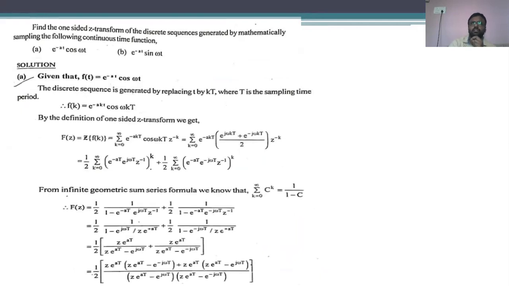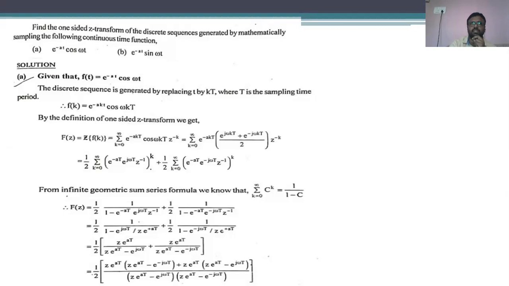After that, we have seen the most important problem, that is e power minus at into cos omega t and e power minus at into sin omega t. We have seen the Z transform techniques for these functions also. Before applying the Z transform method, see the value which is given, in t or kT.